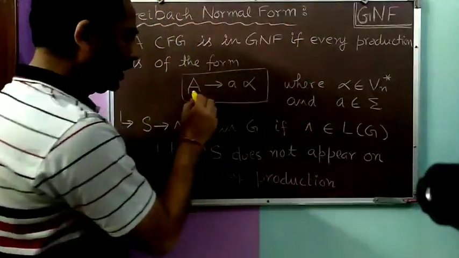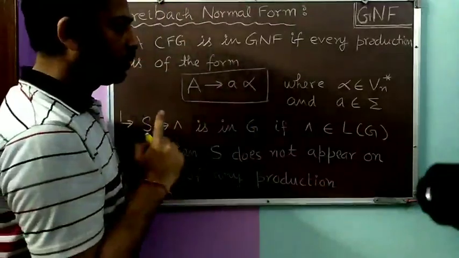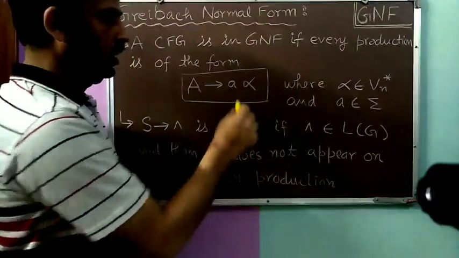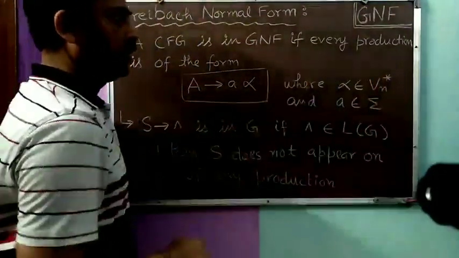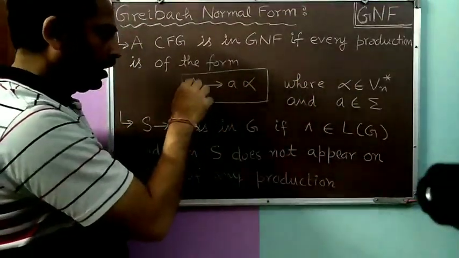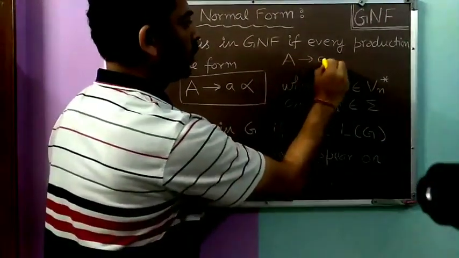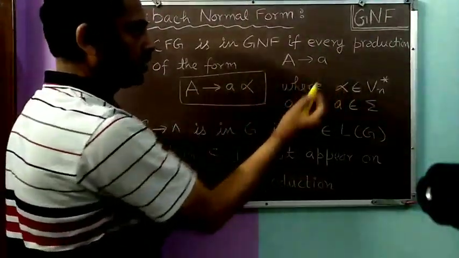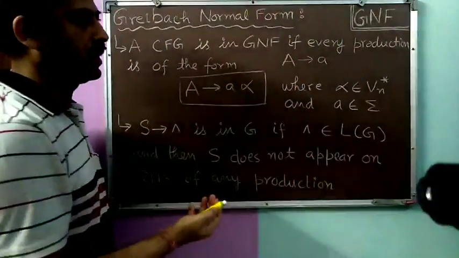Okay, so on the right hand side of each production, the first symbol should be a terminal, and after it any string of variables can come. Because alpha belongs to Vn asterisk, it is the closure, so alpha can be null as well. So all the productions are either of the form A to small a, variable to a terminal, or of the form A to a alpha, where the first symbol will be the terminal, and after it any number of variables can follow.